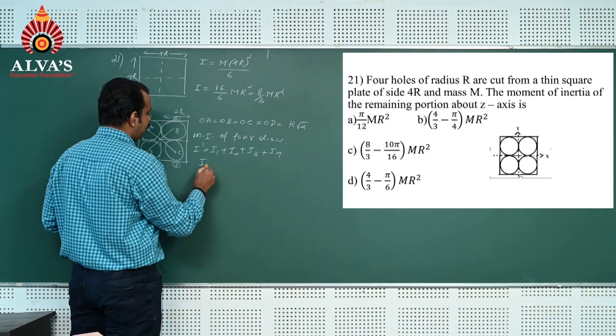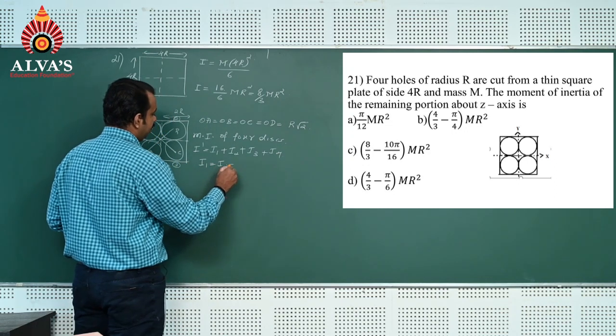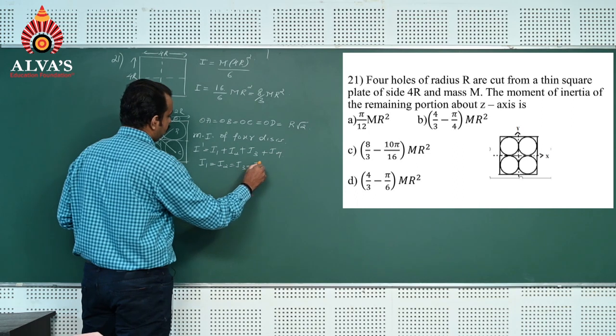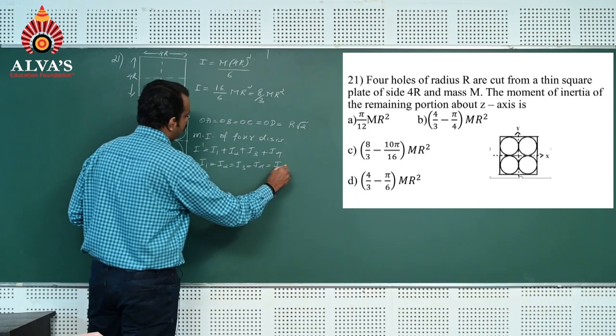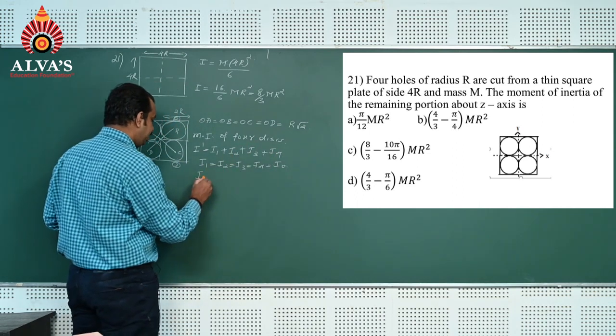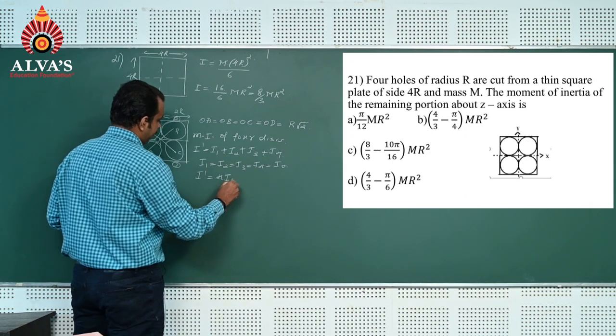You know that I1 is equal to I2 is equal to I3 is equal to I4, which is equal to I0. So I dash is equal to 4 I0.